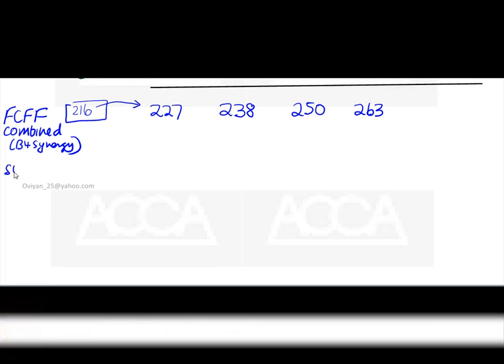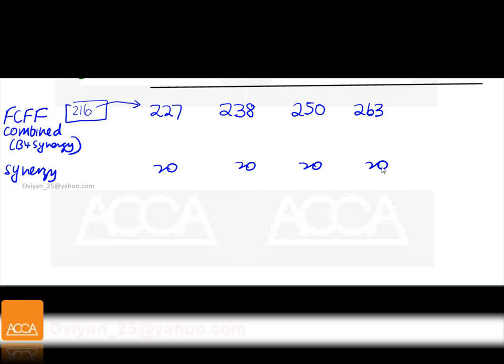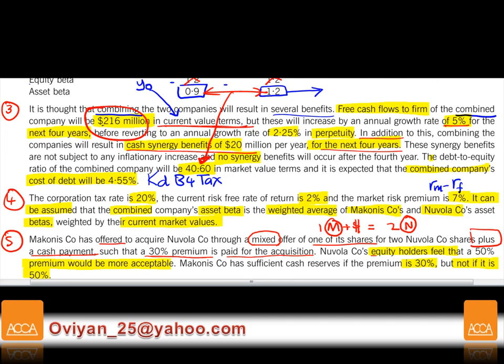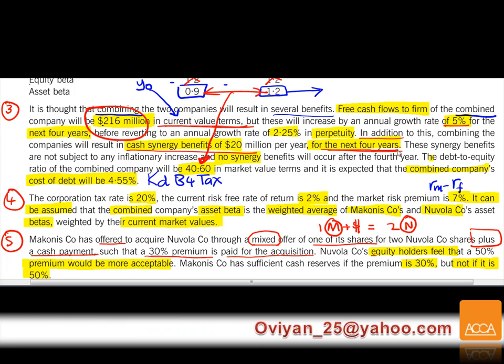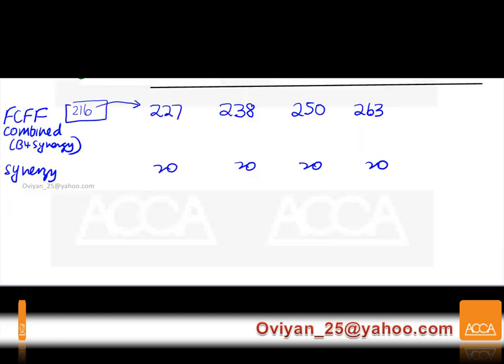And we're going to have some synergy benefit here, 20, 20, 20, 20. And they said specifically in paragraph number 3 that the synergy will never happen beyond the 4th year. They say no synergy benefit will be occurring after the 4th year. So we're just going to get this away with.